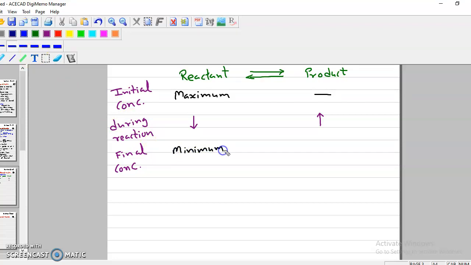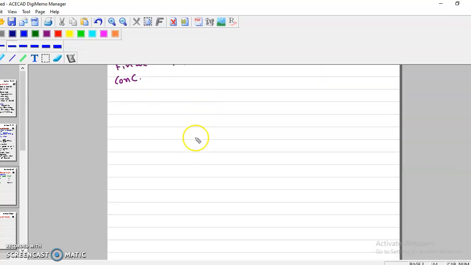So it is always minimum, and products will be maximum. That means none of the reactions gives you 100% product. Why? Because it is reversible. If you get 100% product, part of that will be converted again into reactants. So depending on the conditions, we will get some amount of product. But it is maximum with respect to the initial state, and the concentration of reactant is minimum with respect to the initial state.